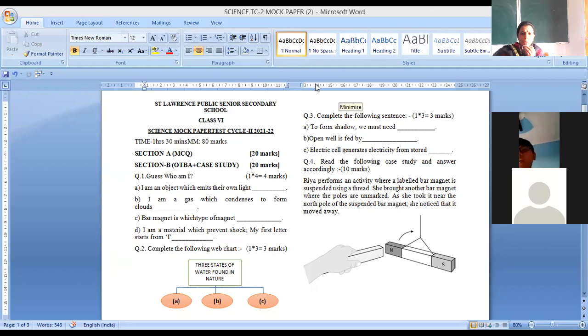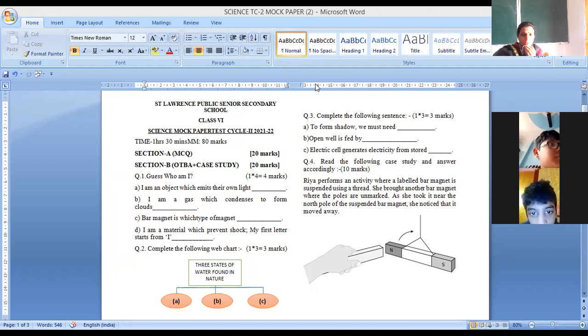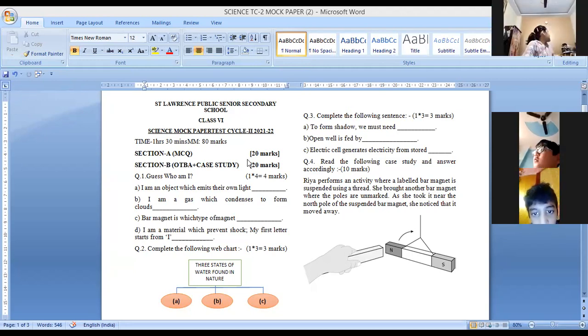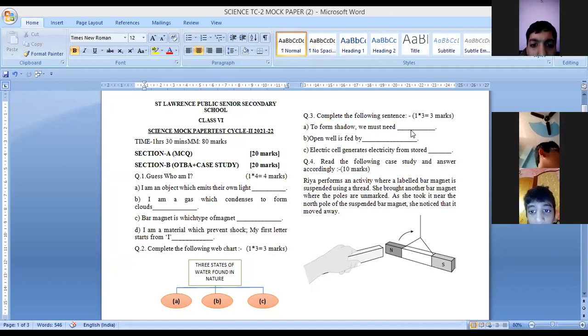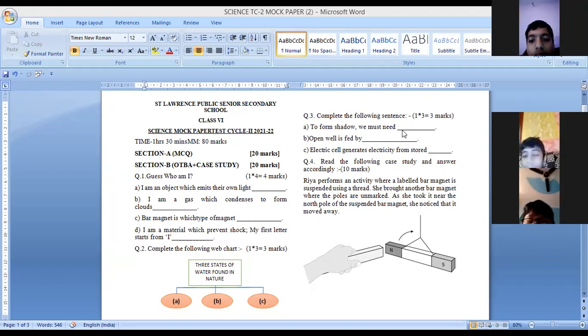Beta, speak politely, slowly. Dravya Jain, you also can give the answer. Ma'am, we must need light or an opaque object to make shadow. 3 things are required, children. First is a source of light. Surface? No, screen.